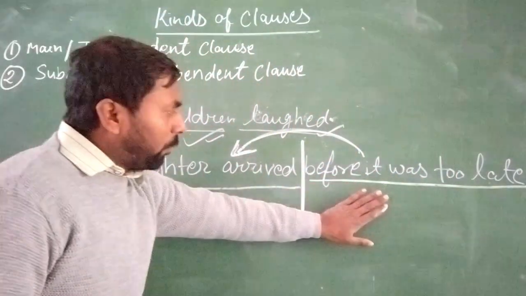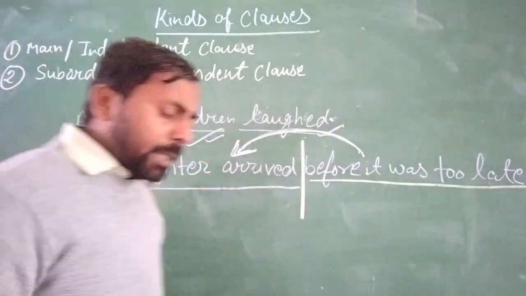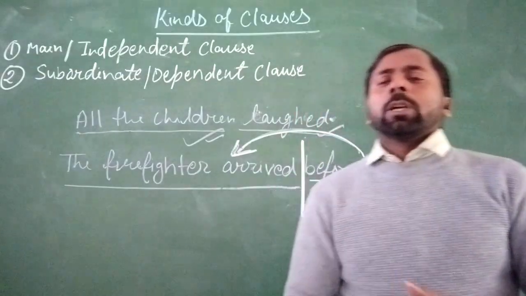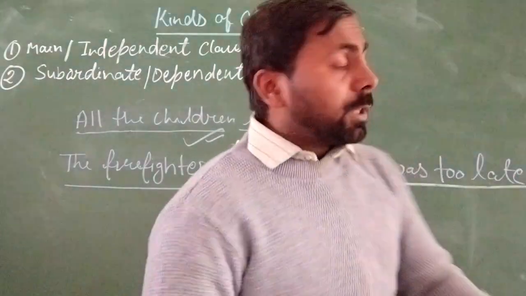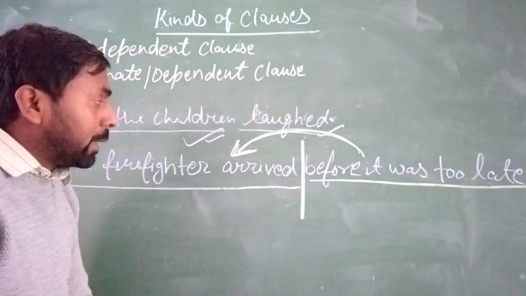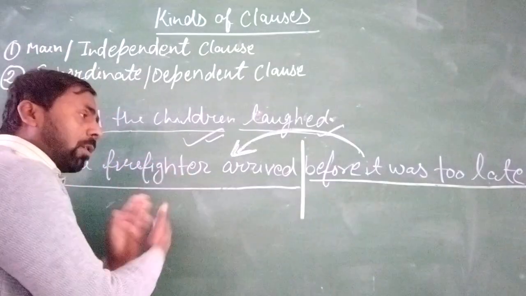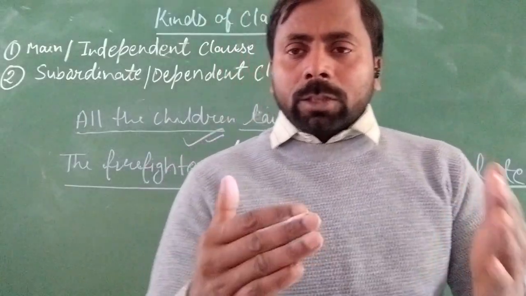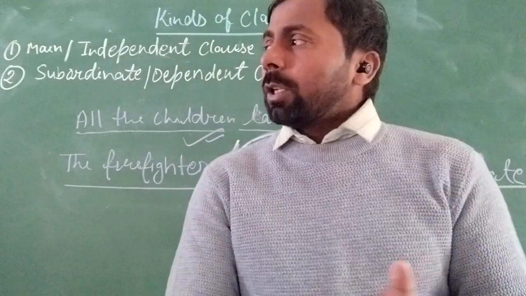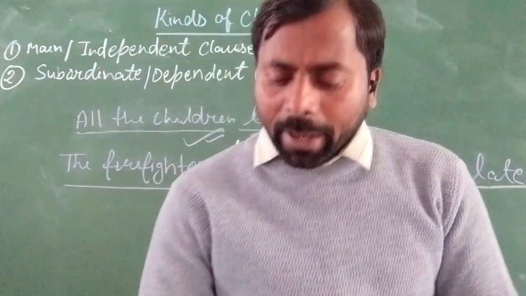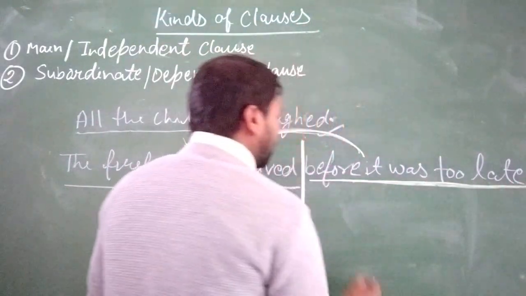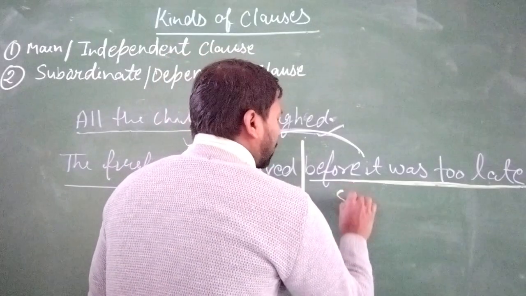So you can see now the first sentence is completely independent. It has no need of another sentence to complete its sense, but the second sentence needs the other clause to complete its sense. So this type of clause will be the dependent clause, and also the subordinate clause.